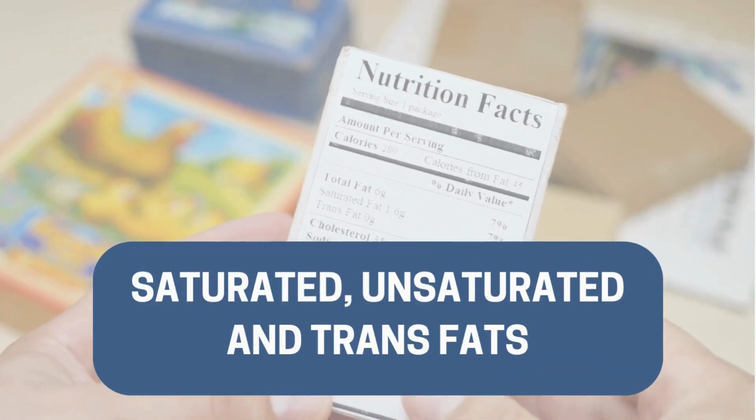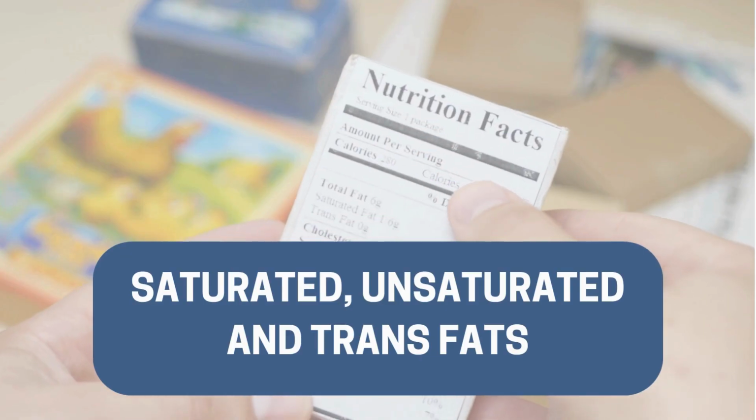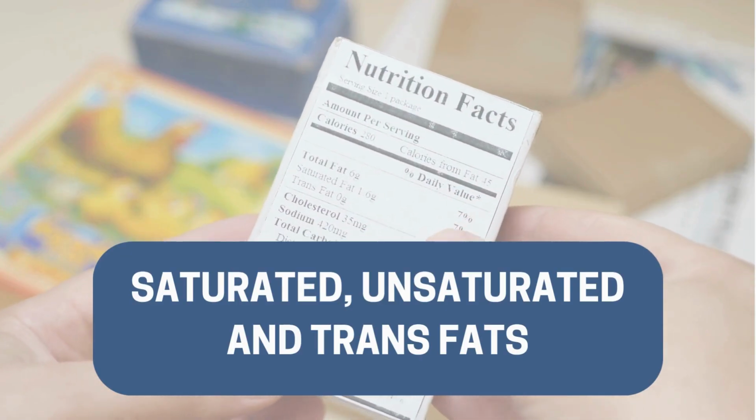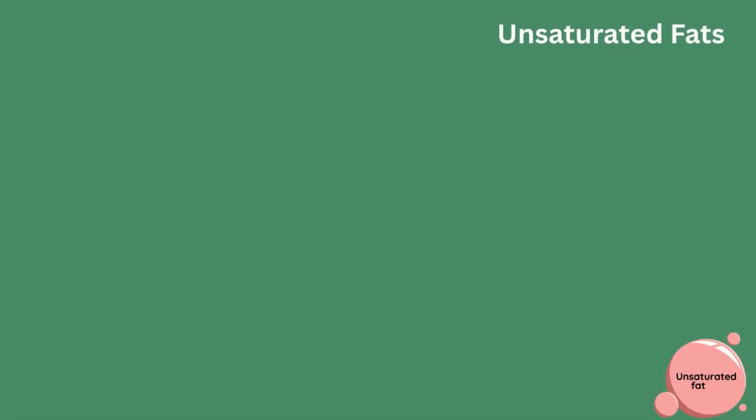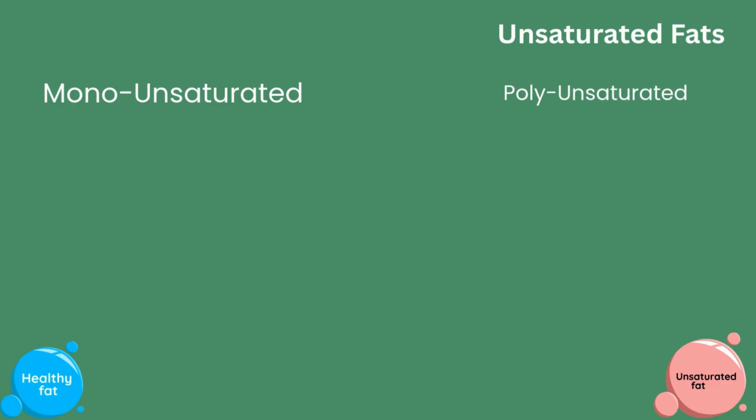Look at the types of fats found in foods. There are three types of fats: saturated fats, unsaturated fats, and trans fats. Let's start our discussion with unsaturated fats. These fats are generally considered healthy fats. They can be broken down into monounsaturated fats and polyunsaturated fats.